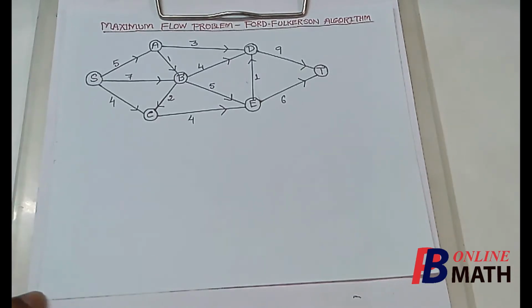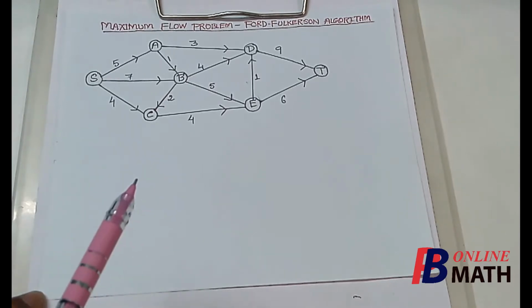Hello everyone, we are going to discuss the maximum flow problem by the Ford-Fulkerson algorithm. In this problem we consider a directed network and we shall find the maximum amount of flow that can be sent from one node to another node. As for example, if we consider this directed network, this network has 7 nodes and a number of directed arcs.